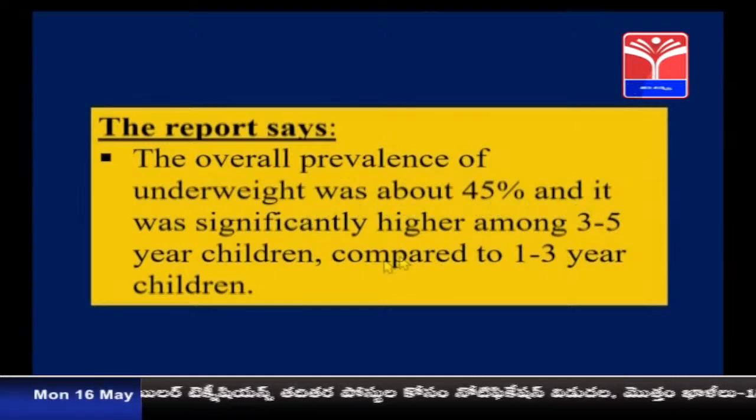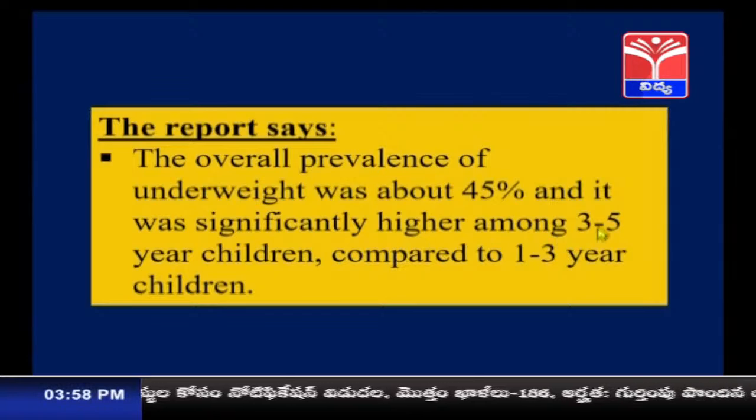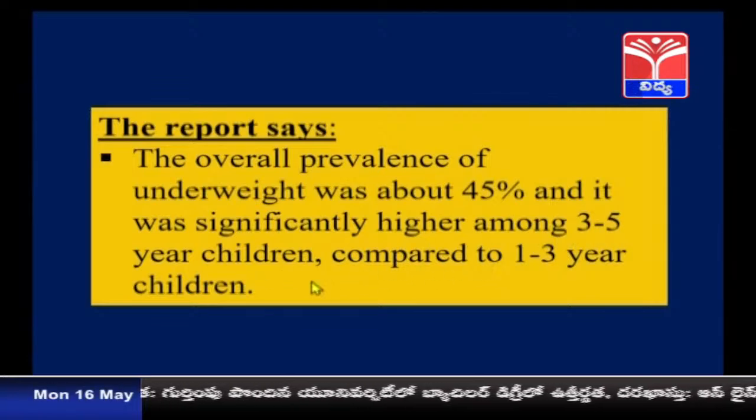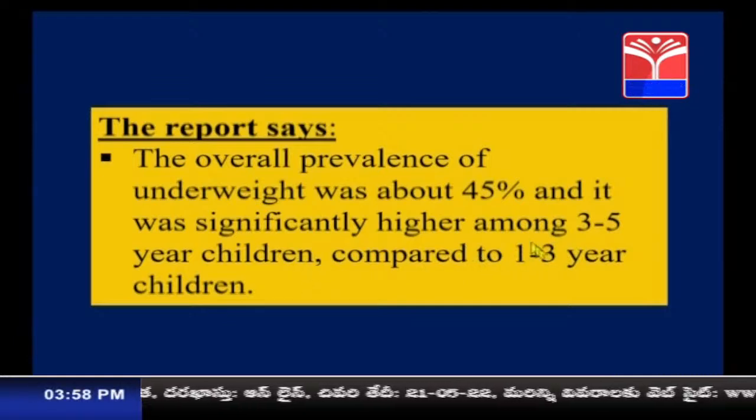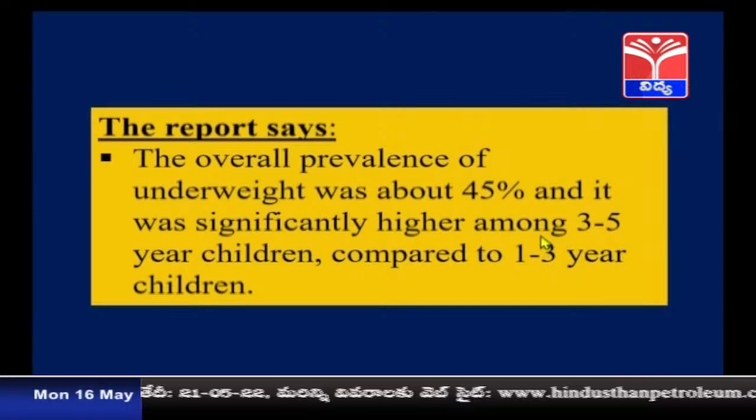It was significantly higher among the age group of 3 to 5 year children when compared to 1 to 3 year children. Means more underweightedness lies among the children who are at the age group of 3 to 5 years when compared to the children between 1 to 3 years.